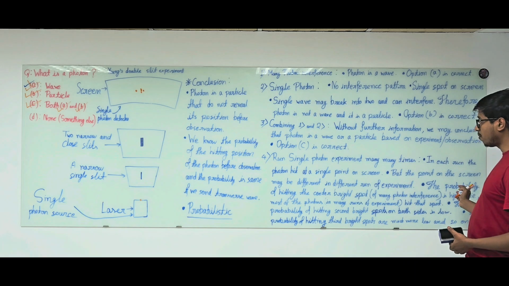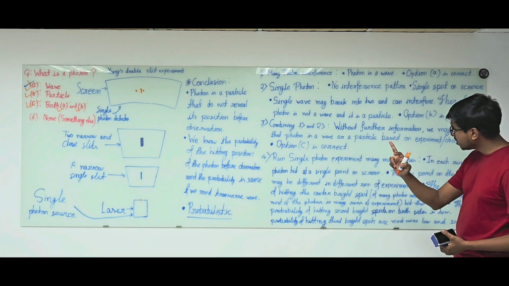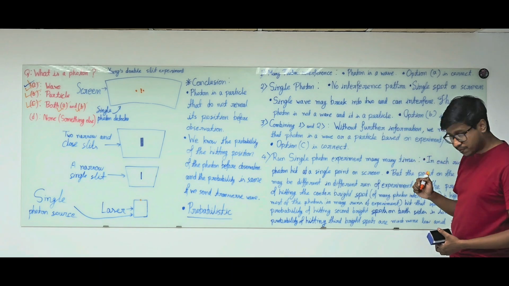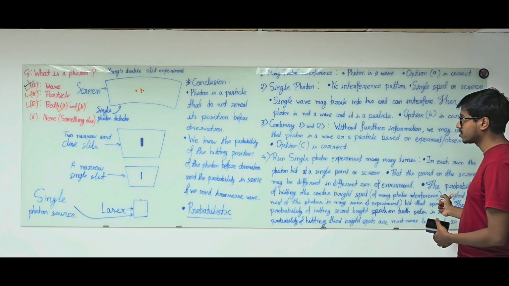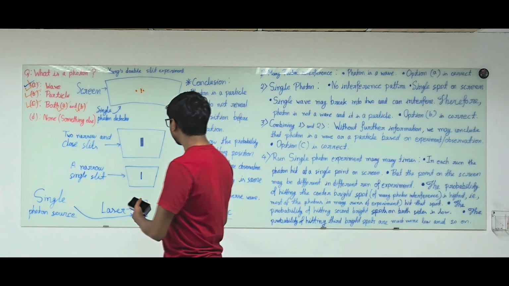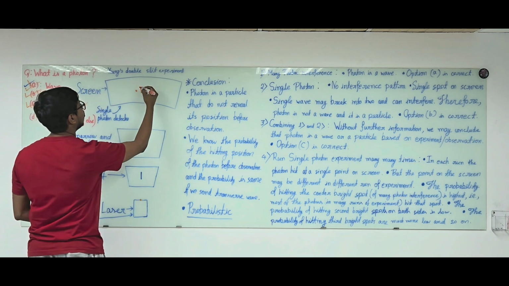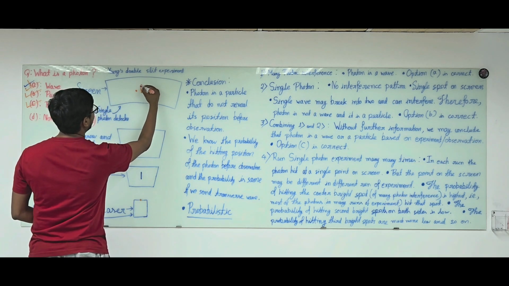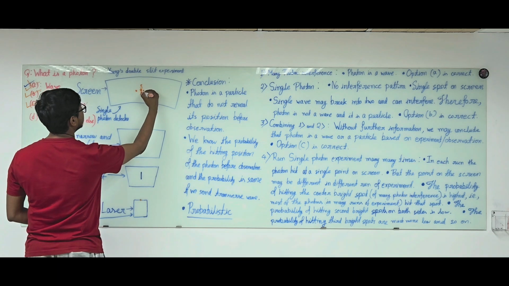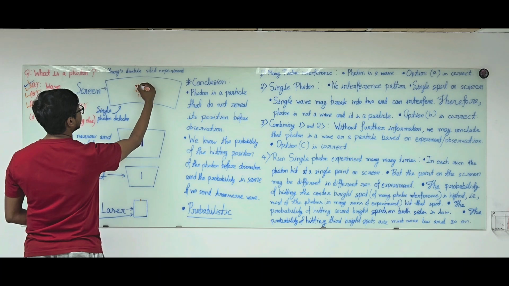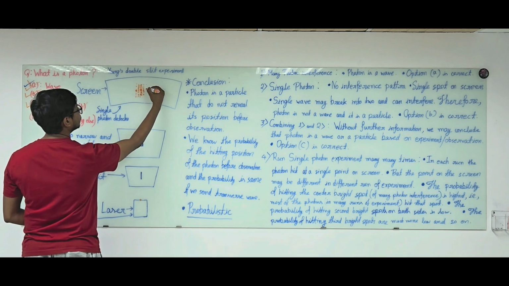The probability of hitting the center bright spot of the many photon interference experiment is the highest. That means if we run the experiment for a long time, say for many hours, then most of the photons will hit this center position, then some photons will hit this position, some will hit this position, then a few photons will hit this position also.